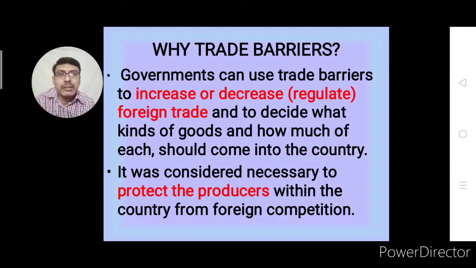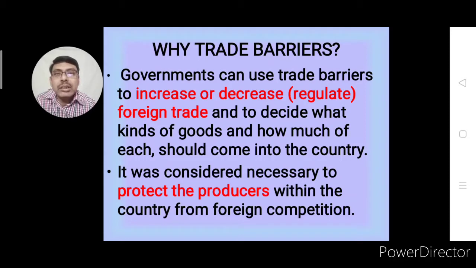Why trade barriers? While telling the meaning, I have already told that especially import and export of various products are regulated through trade barriers.